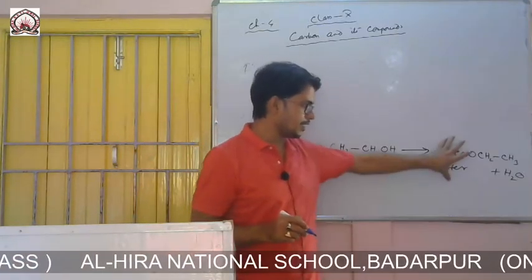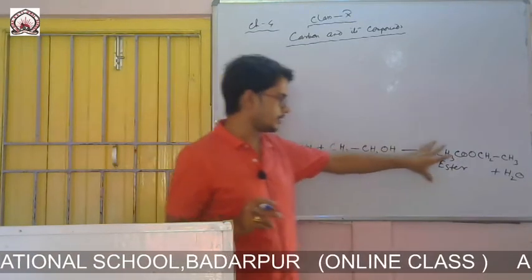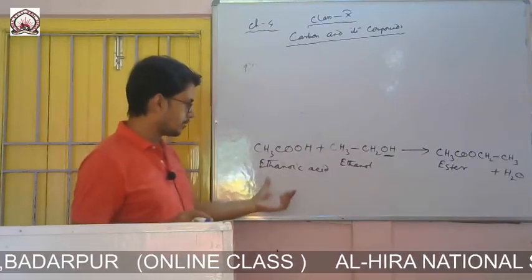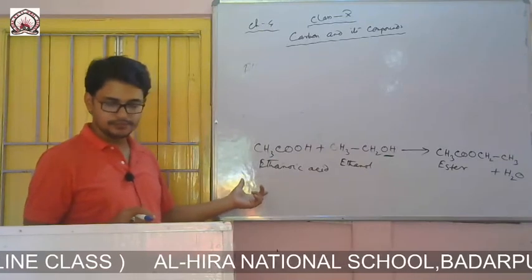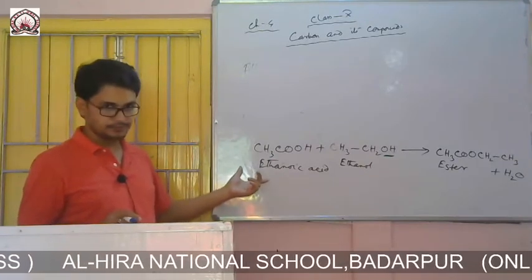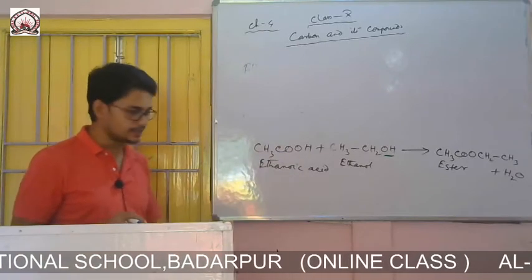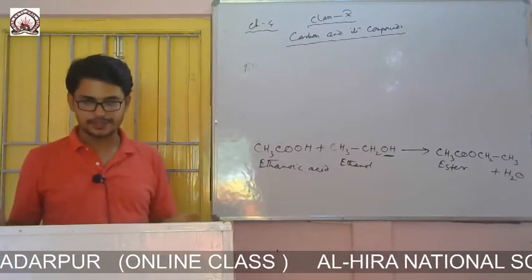Now this ester, if we treat it with sodium hydroxide, will again form ethanol, alcohol, plus the sodium salt of the carboxylic acid, and that process is known as saponification.